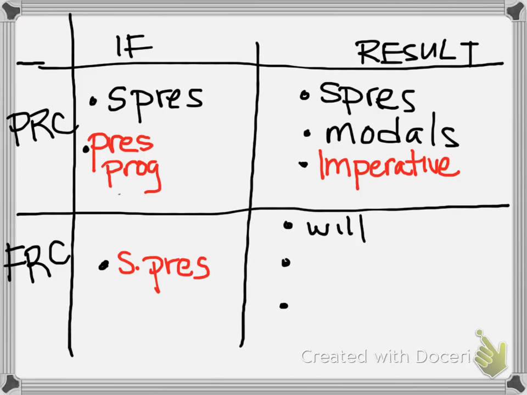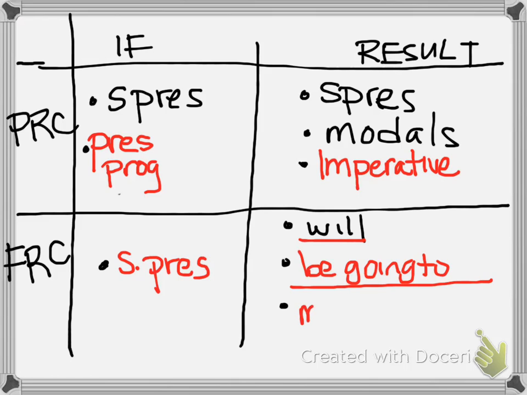Now future real conditionals is missing two things from the result clause. So for future real conditionals, we use forms of future. We've got will, and we have be going to. We also have one more expression for future, and that's modals, but we can only use future modals to express future real conditionals, which would be may, might, and could.